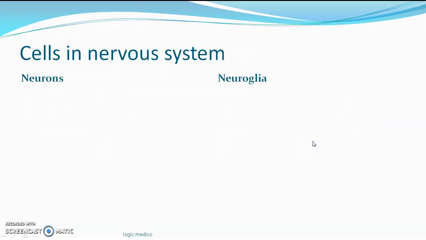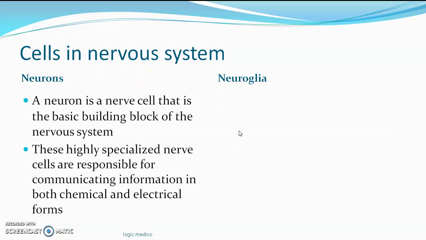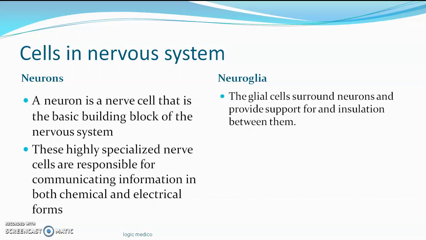Okay. Let's see the various other terms. The cells in the nervous system are of two types, the neurons and the neuroglia. The neuron is a nerve cell that is the basic building block of the nervous system. It is the structural and functional unit of the nervous system. It is a highly specialized cell that communicates with the adjoining neurons by junctions called synapses, either through chemical impulse or by electrical impulse. Next, neuroglia: these are the supporting cells which support the neurons.